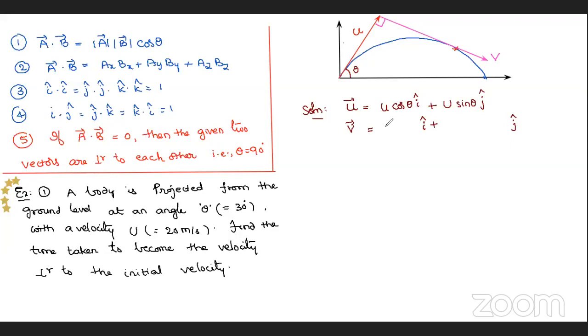Vx is u cos theta. Very good. Vx is u cos theta. Correct. And anyone remembered Vy, Nana? Vy is only u sin theta?